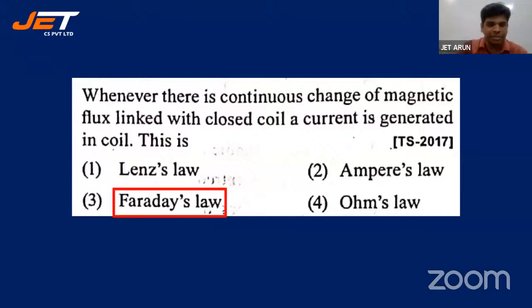Let's look at the key, students. Absolutely right. 3 is absolutely right. Lenz's law will tell you about the direction of the current, but Faraday's law will tell you how much current is produced. Ampere's law has got nothing to do with this right now. Ampere's law, that's further study, students. Ohm's law is irrelevant.